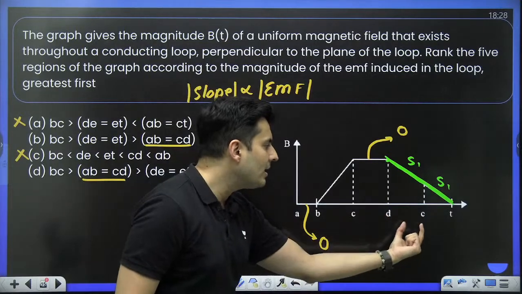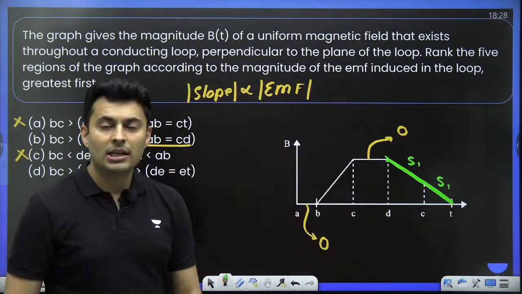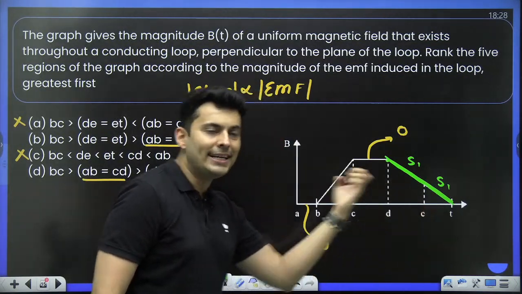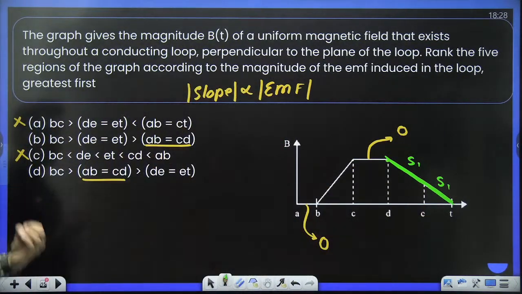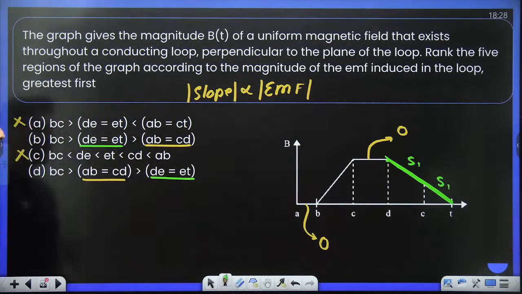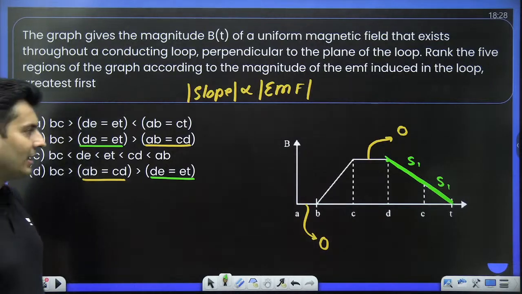So DE should be equal to ET. DE, D to E, EMF should be equal to E to T EMF. DE is equal to ET. I can see that here also and I can see that here also. Okay, so I can't eliminate from that.